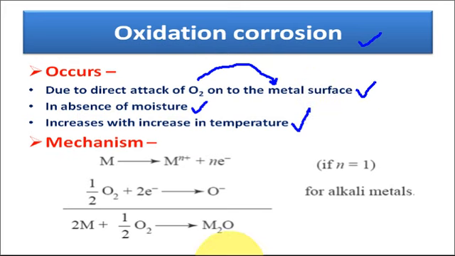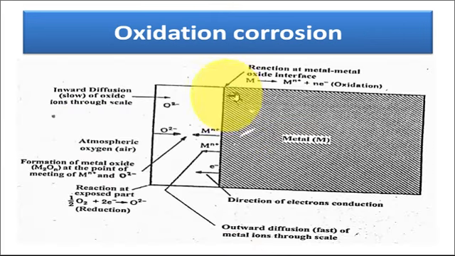So what reaction takes place here? Look here. This is the metal surface. This is the complete metal and this is the metal surface. When this metal comes in contact with oxygen, the surface metal atoms undergo oxidation and the metal is converted into a metallic cation, and electrons are released due to the oxidation reaction.